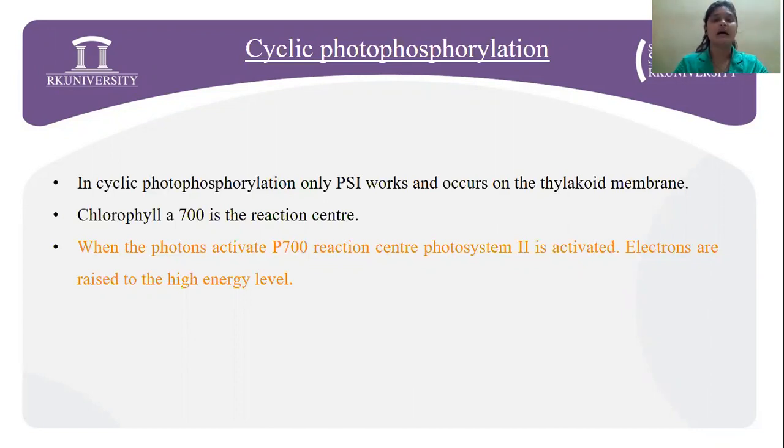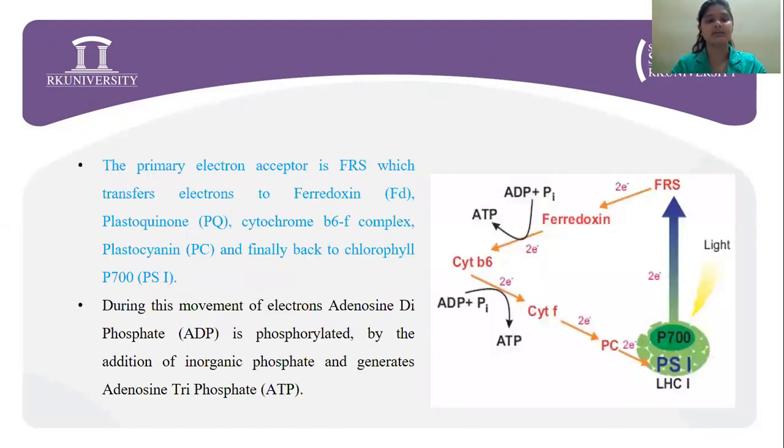Electrons are raised to a higher energy level. The primary acceptor is, as you can see over here, the ferredoxin reducing substrate.